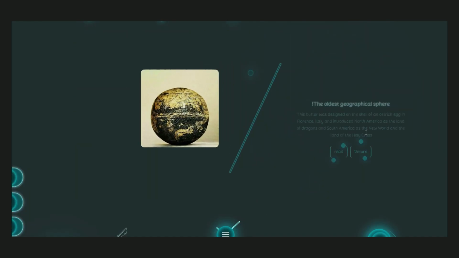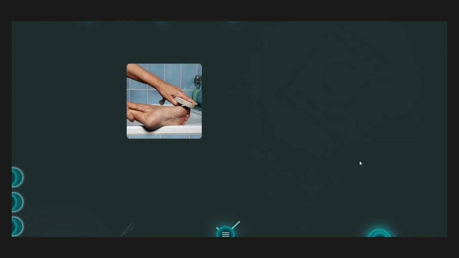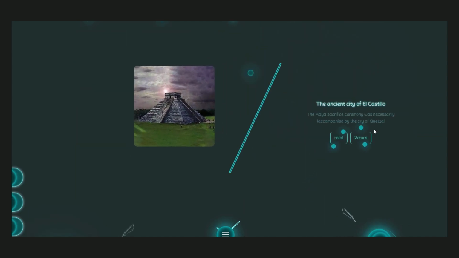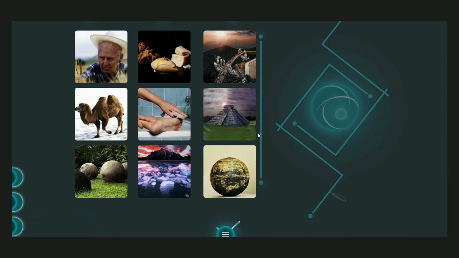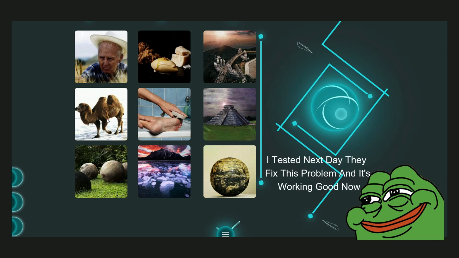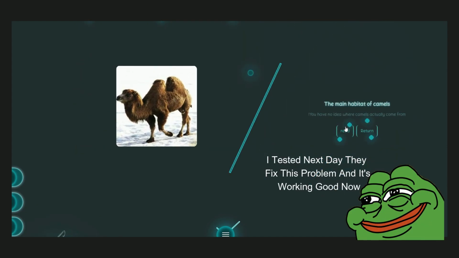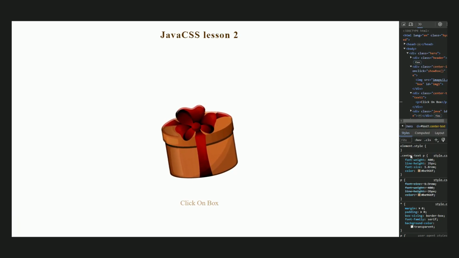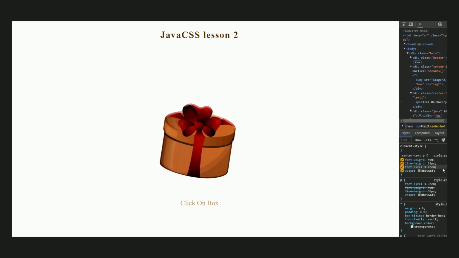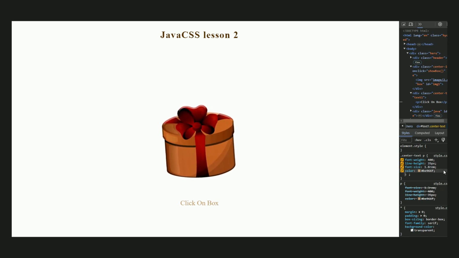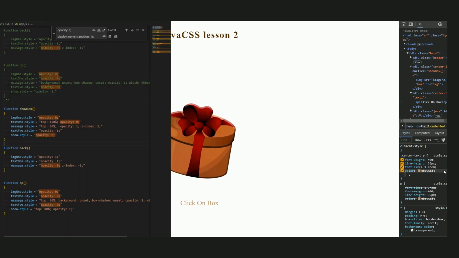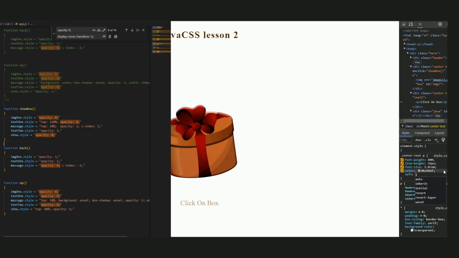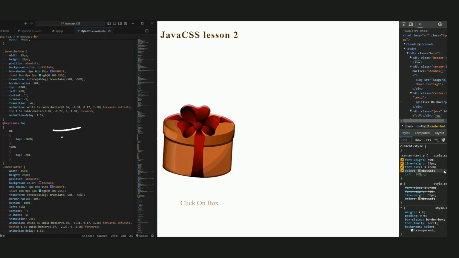Second problem, guys: sometimes if you use a lot of Java CSS, it gets slow. I use a lot of Java CSS here, and if I click fast, as you can see, sometimes the JavaScript doesn't work, and after 1 second, it works. For the third problem, Java CSS doesn't work with animation. Let me explain. For example, I have this design and my animation in CSS is adding a top. Now when you go into Java CSS, you can't add a new style to change the top because animation doesn't let you do it.